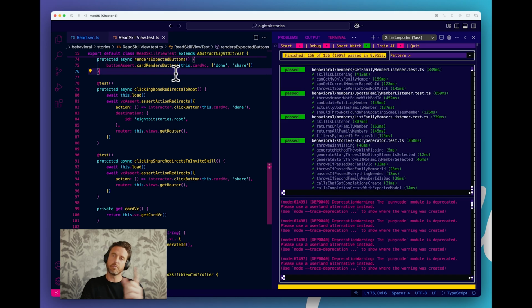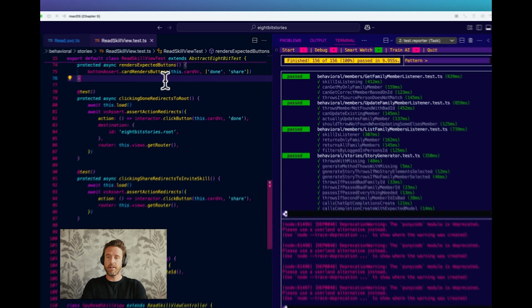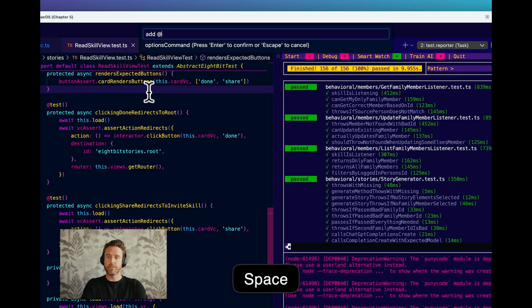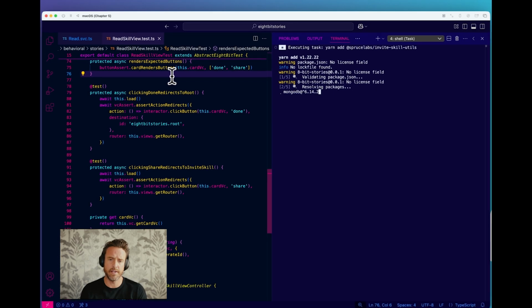Then we go into the production code and rewrite it. So a little bit of that double entry thing. It'll be though like line by line, pretty much identical. But let's start by installing that library. So I'm going to hit Option Control Space, yarn add @sprucelabs/invite-skill-utils. I think we'll know if I got it right pretty shortly.